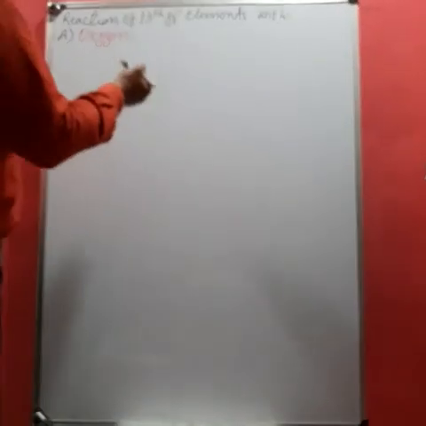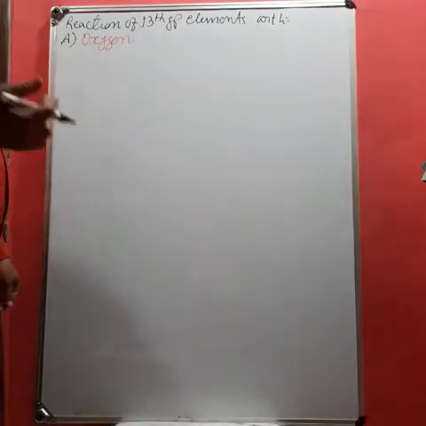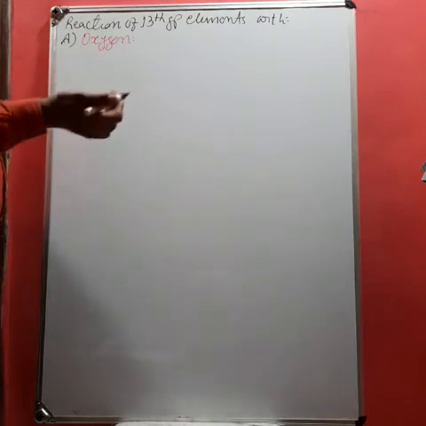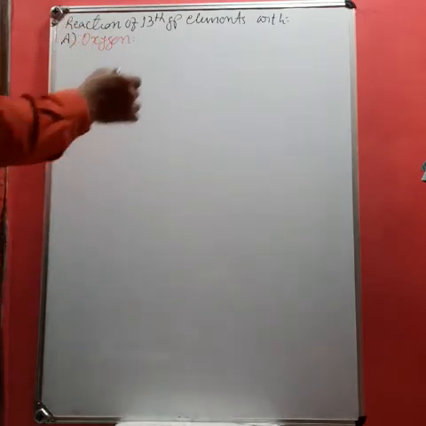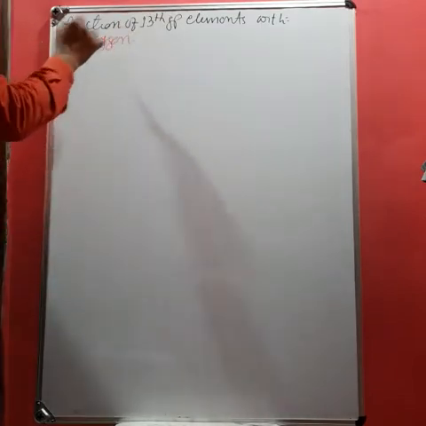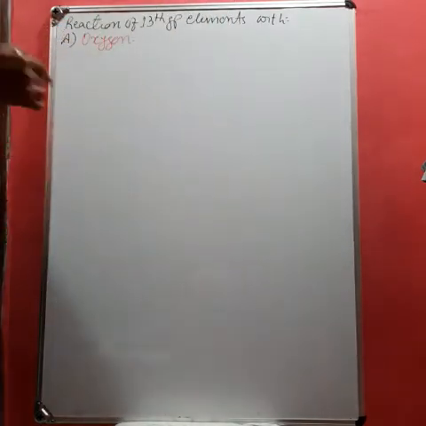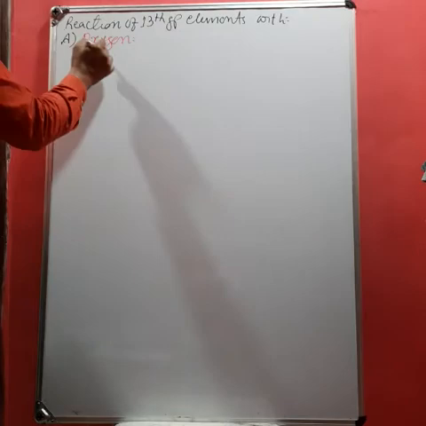So, student, after discussion of oxidation state, now the term is chemical properties. First one, reaction of 13 group element with some of the reacting species like oxygen.